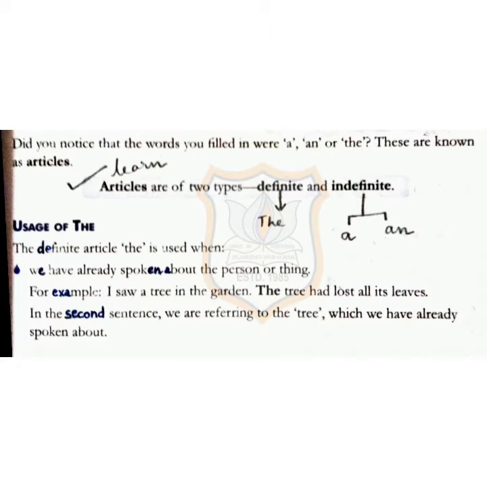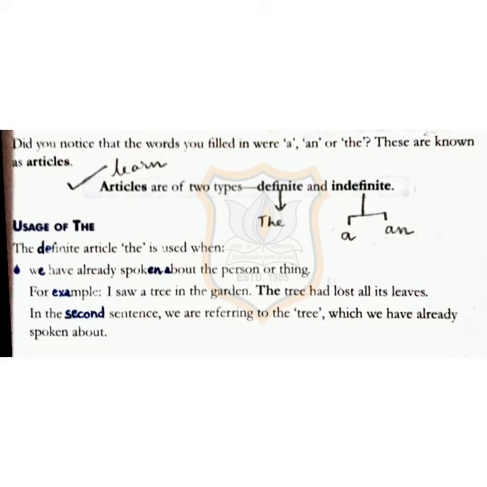Now, children, did you notice that the words you filled in were a, an, or the? These are known as articles. Now this you have to learn by heart: articles are of two types. One is the definite and the second one is indefinite. The definite is the, and indefinite are a and an.